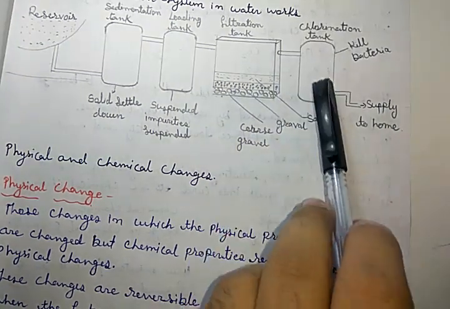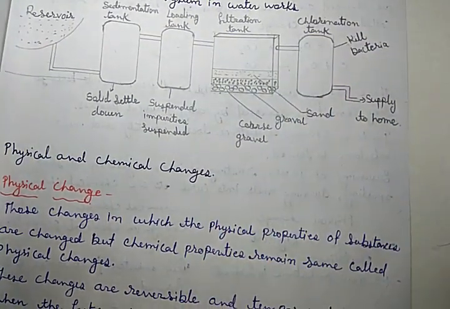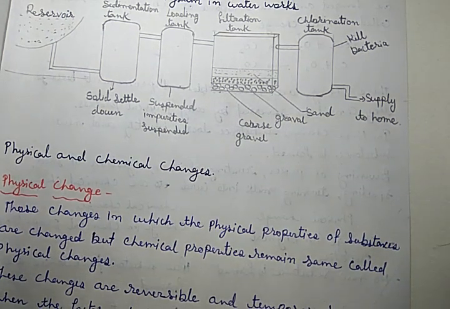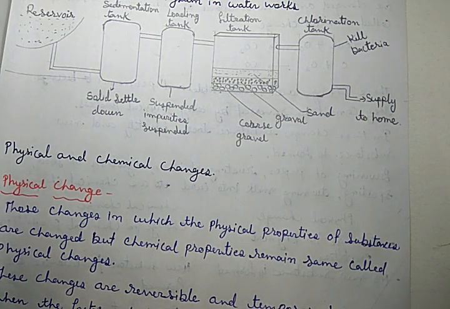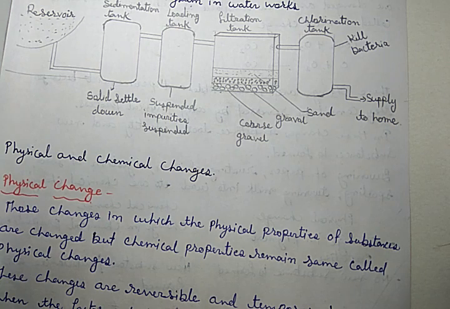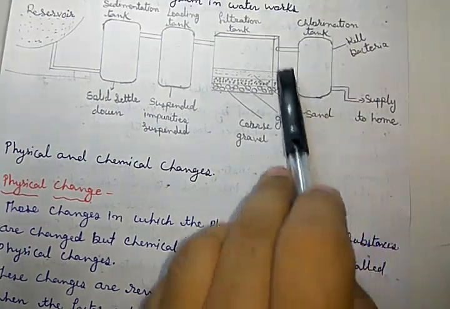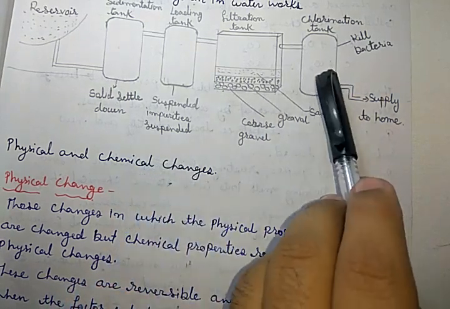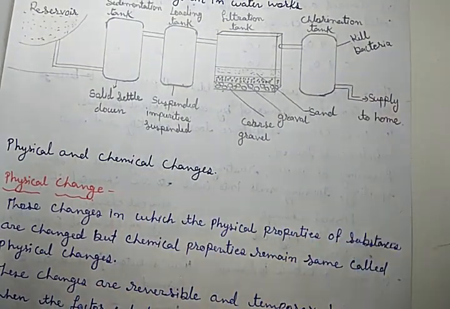Now this pure water is transferred into the chlorination tank, where chlorine gas is passed through the water. Chlorine gas has antibacterial capacity. That means it can kill bacteria and various other microorganisms. So when the chlorine gas is passed through, the bacteria are killed and we obtain pure water.